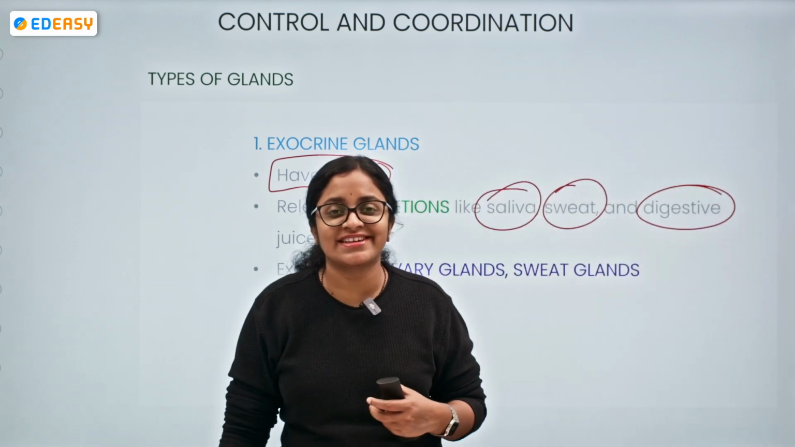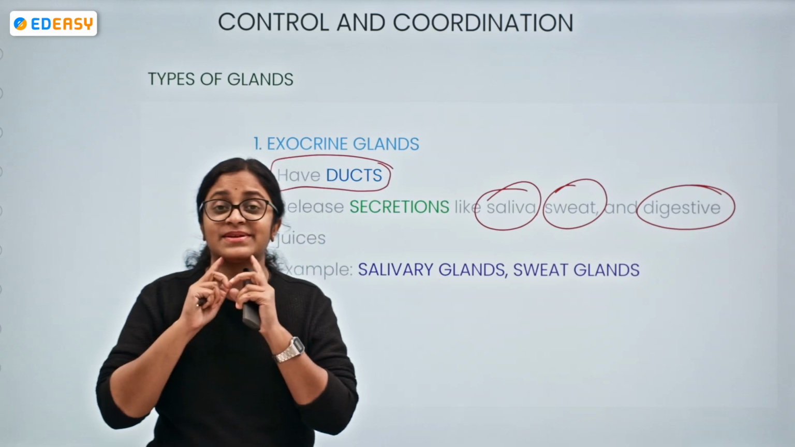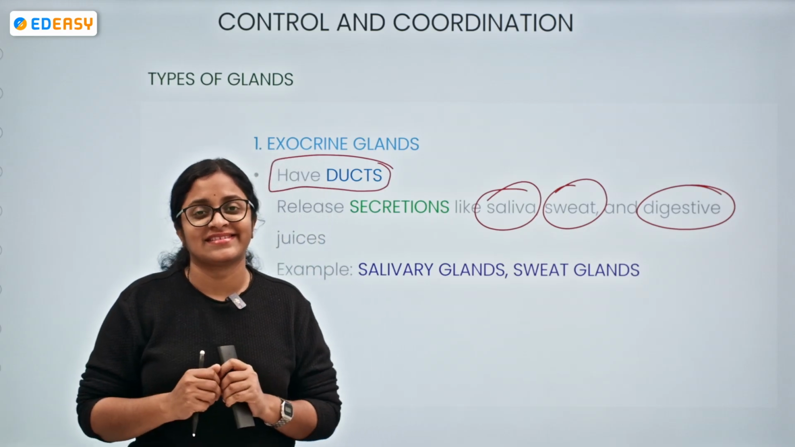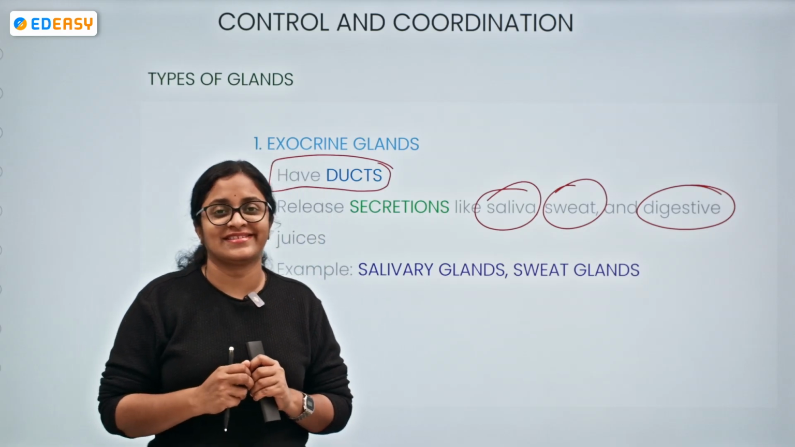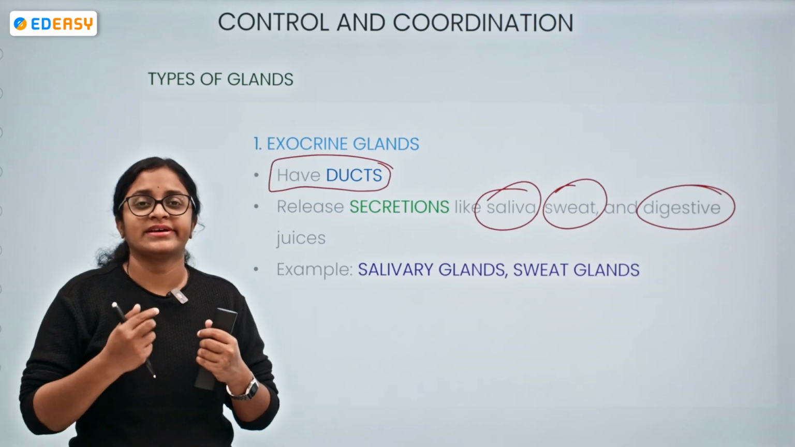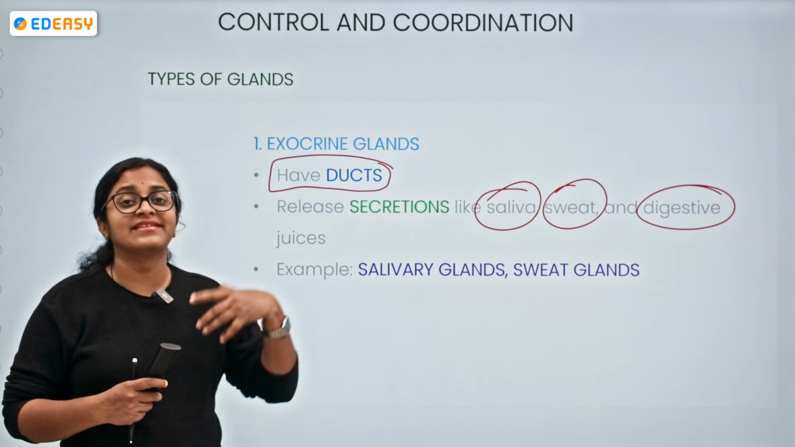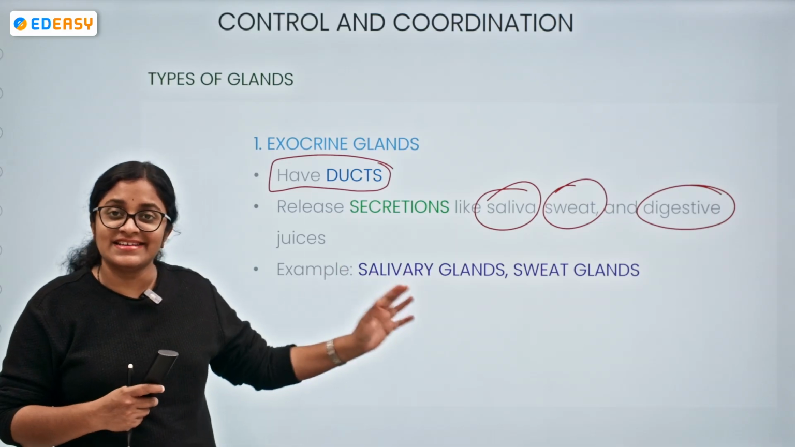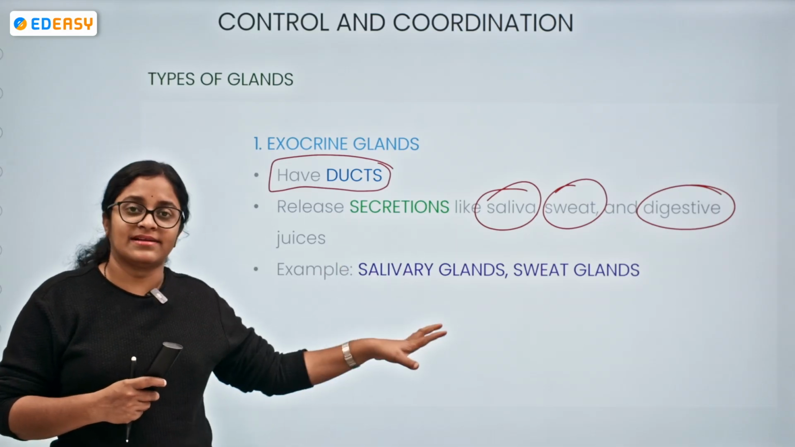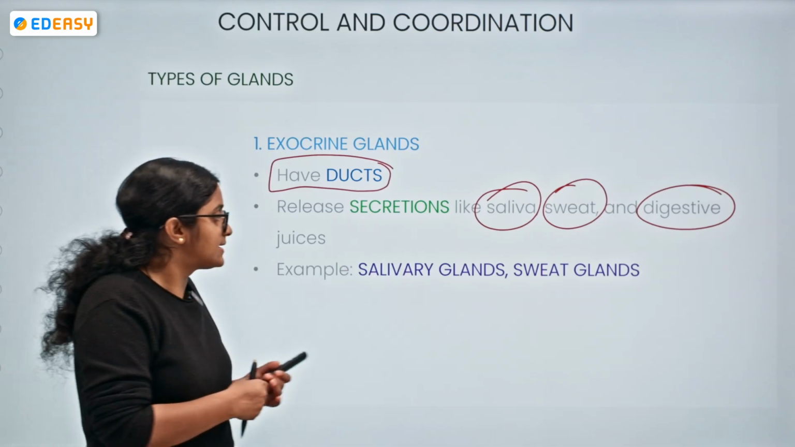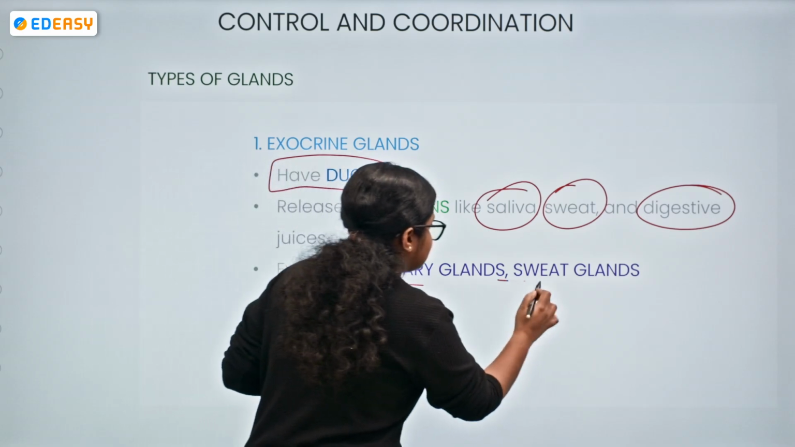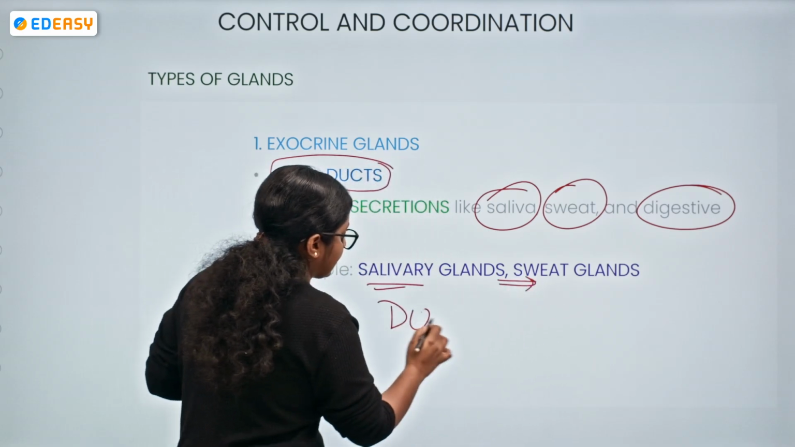So who will be secreting the saliva? The salivary glands present in the buccal cavity. Yes or no? Sublingual, parotid, submandibular glands. The salivary glands present in the mouth secrete the saliva. It is an exocrine gland. Sweat glands, they are also exocrine glands, and they release the secretions into the ducts.